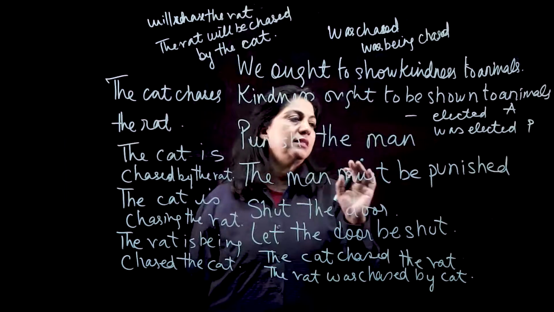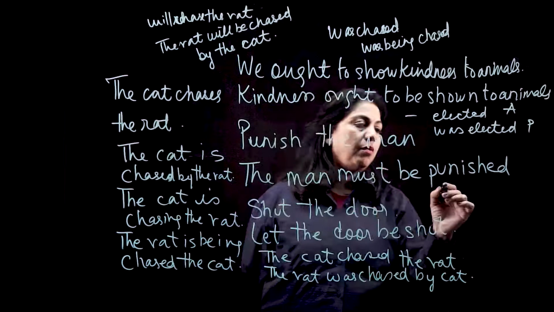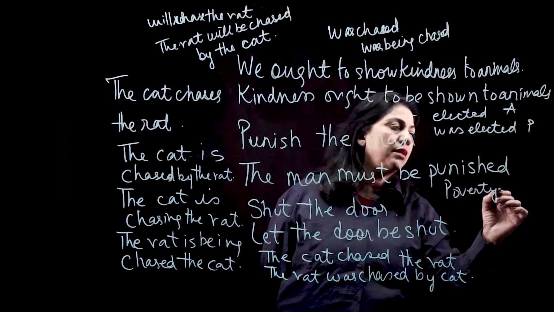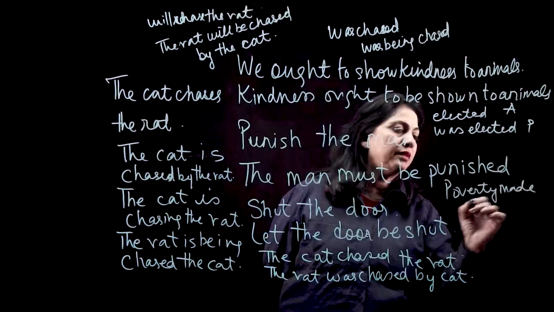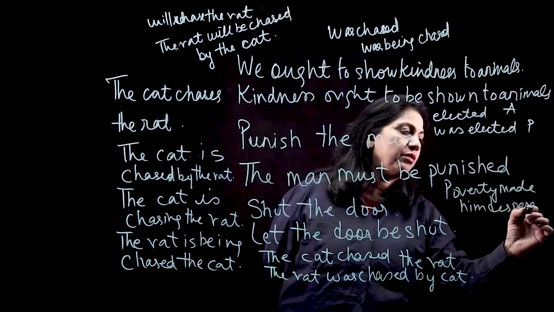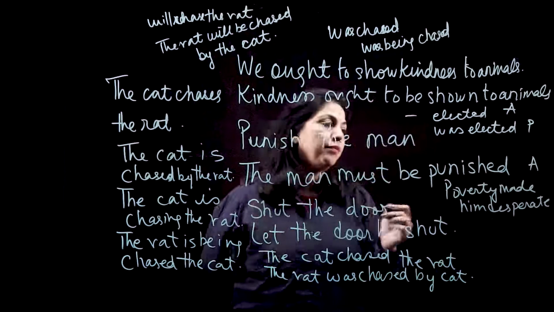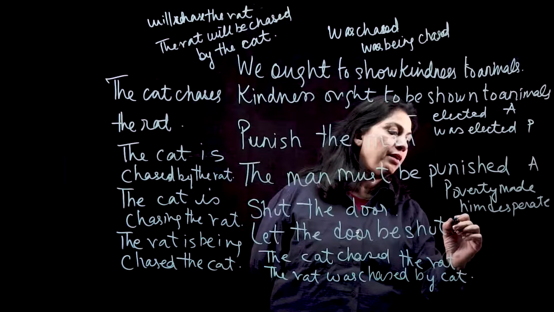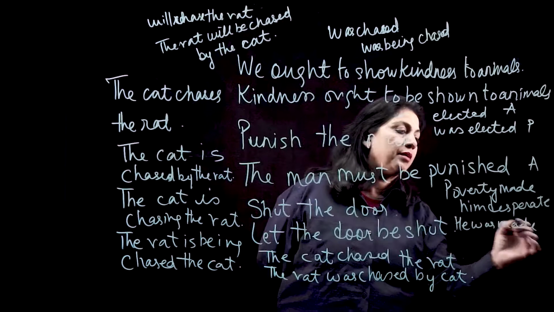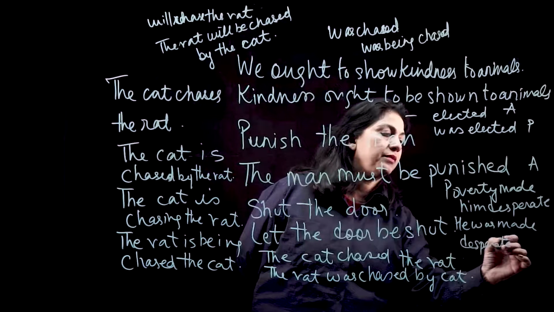One last sentence to make this concept very, very clear to you. Poverty made him desperate. In order to make this into a passive sentence, we will write: he was made desperate by poverty.